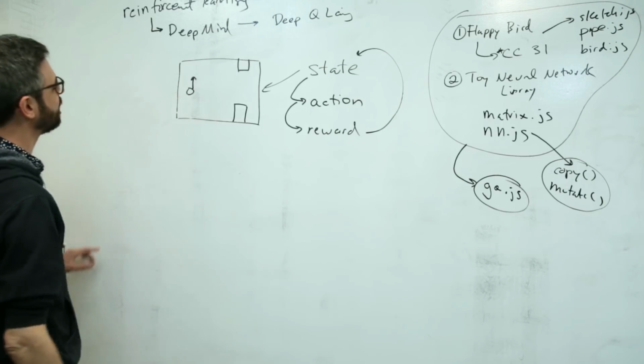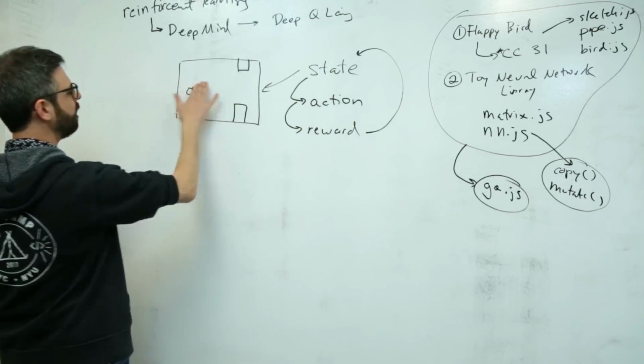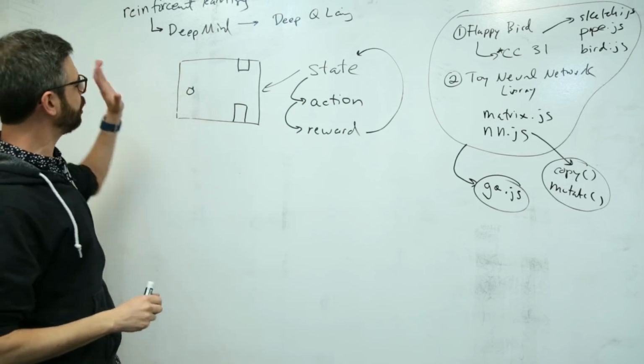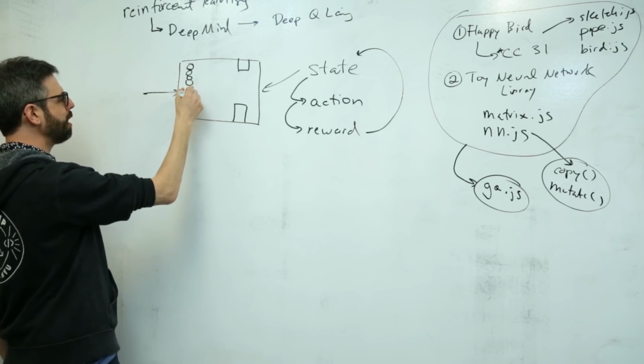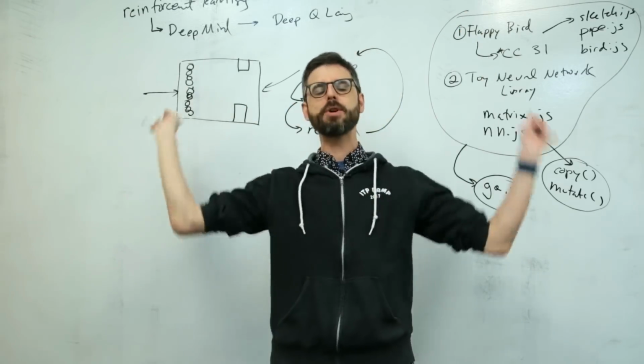The good news is I can use a different system. I can say, you know what? Instead of trying to actually figure out whether it was a good or bad decision, I'm just going to make a whole lot of these birds, maybe like 1,000 of them. They will all have random neural networks.